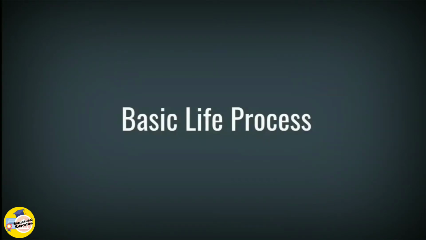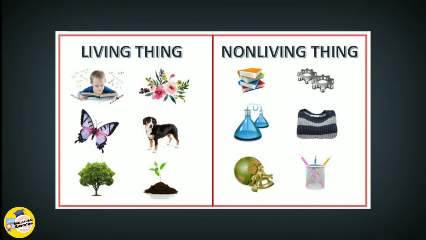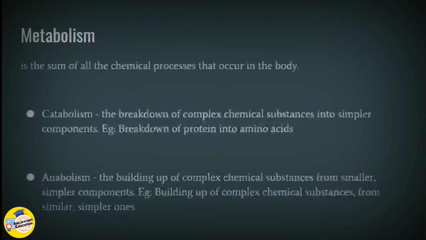So what are basic life processes? Certain processes that happen in any living organism that differentiate a living organism from a non-living thing. Those processes that are necessary to keep that organism alive are known as basic life processes. Now let's move on and discuss in detail the basic life processes of human beings, starting with metabolism.